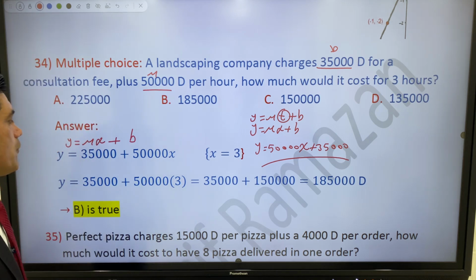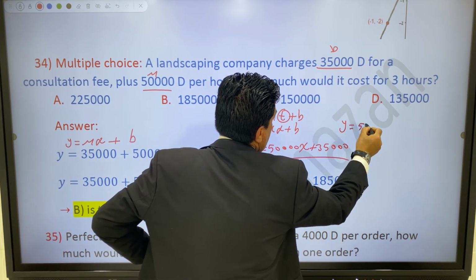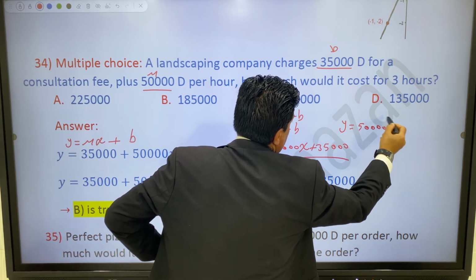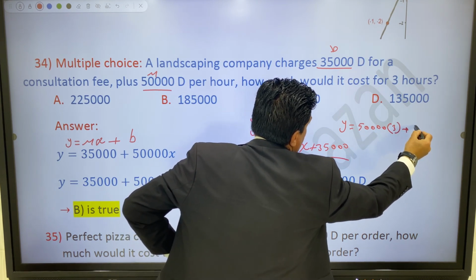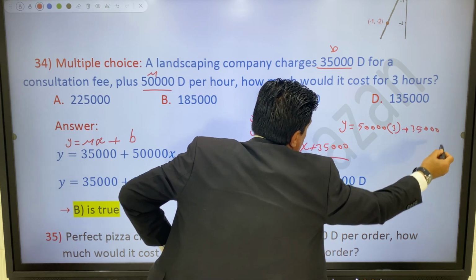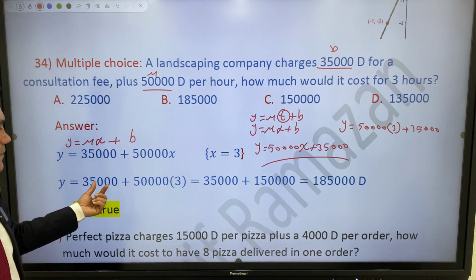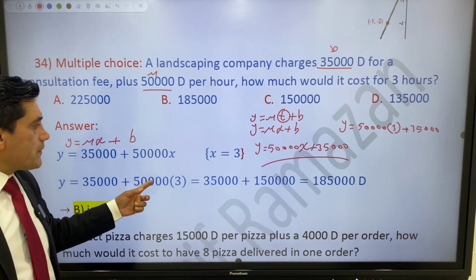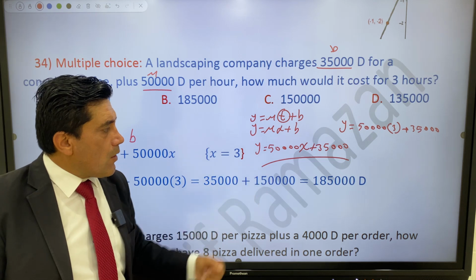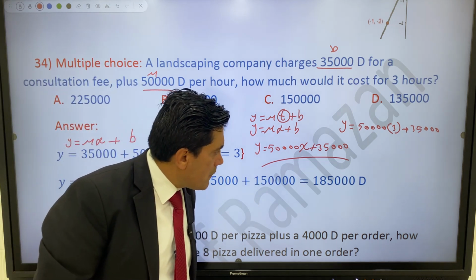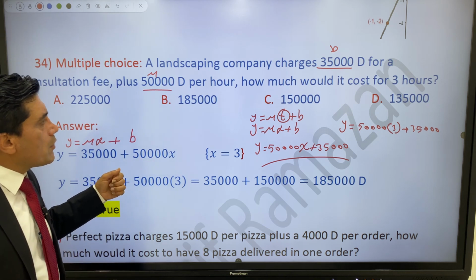Now t is x and t is given equal to 3. So substitute 3 for x. So now y equal to 50,000 times 3 plus 35,000, like this. So just simplify: 3 times 5 is 15, 150,000. Adding the two numbers, equal to 185,000 dinars.